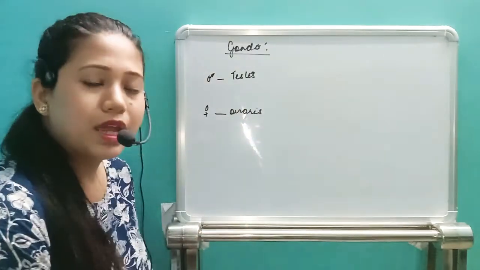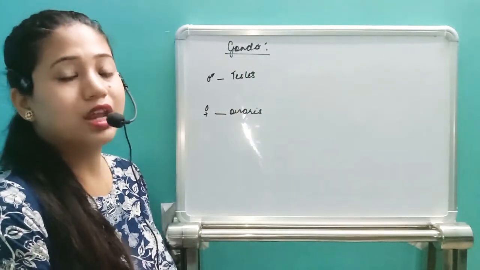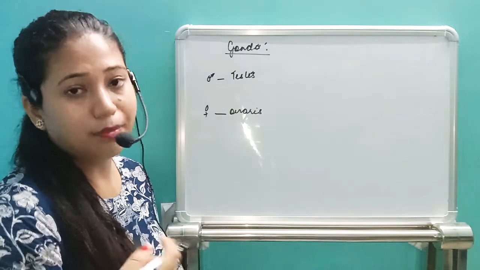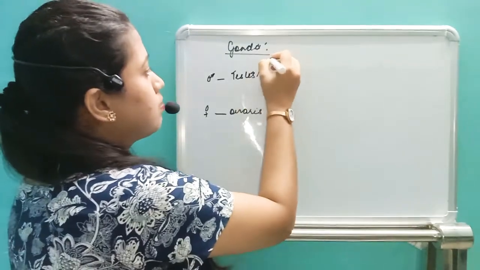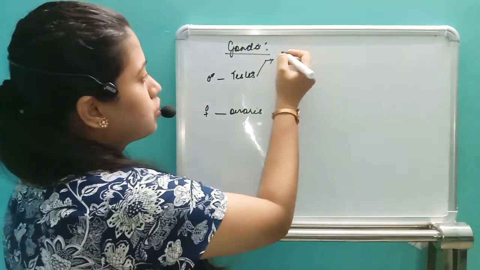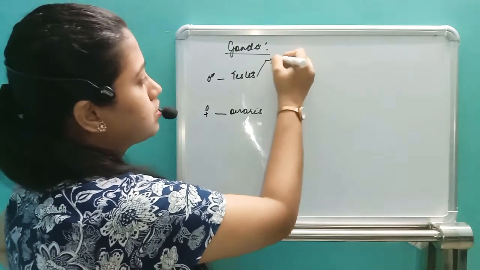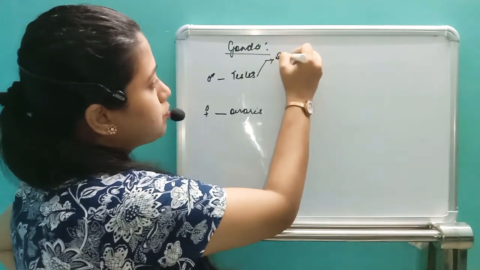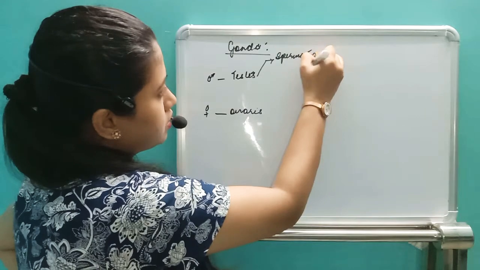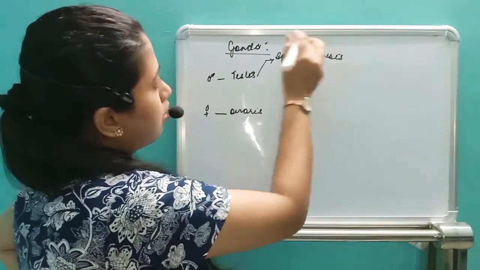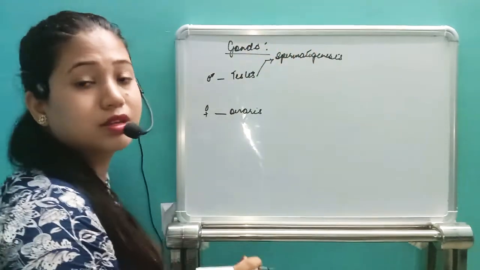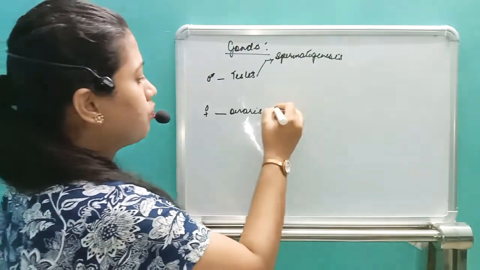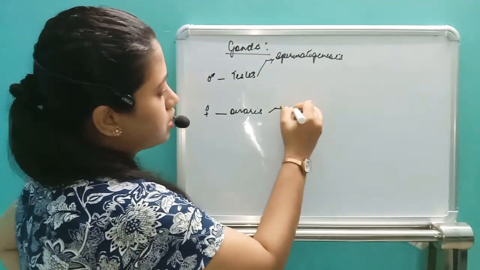Okay. So the main function of testis and ovary is to produce the gametes. The sole function of the testis is to carry on spermatogenesis. Spermatogenesis means the process of production of the sperm, and for the ovaries the chief function is oogenesis.